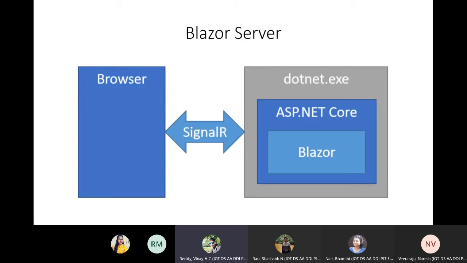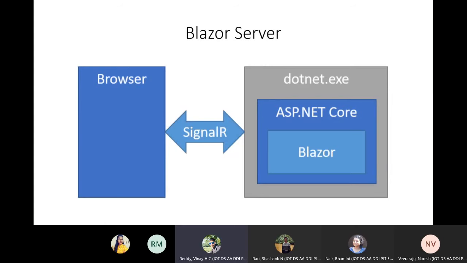Whenever it downloads for the first time, only whatever the .NET runtime is there will be downloaded, nothing else. From that it will try to load .NET Core, and inside .NET Core there will be a WebAssembly called Blazor.